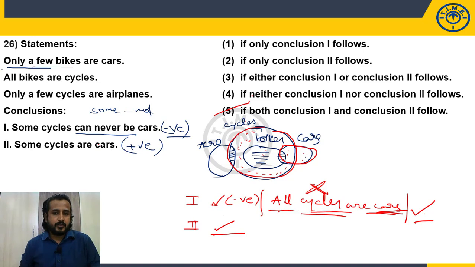See, when the negative conclusion is true, after drawing the alternate, it need not be every time that we get a successful alternate diagram. In the earlier case, we got a successful alternate diagram, but in this case, we could not. It does not mean that every time you will get a successful diagram or every time you will not. It depends upon your given statements. If you are able to draw a successful diagram, the conclusion will become false. If you are unable to draw a successful alternate diagram, the negative still holds true because you are unable to prove it. So your answer is, in this case, both 1 and 2 follow, fifth option.